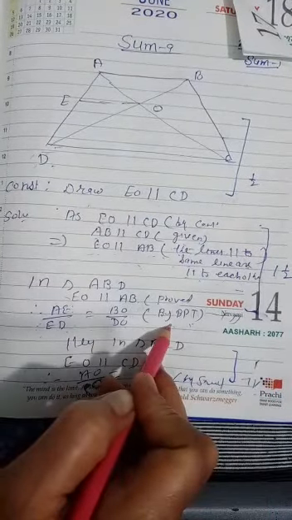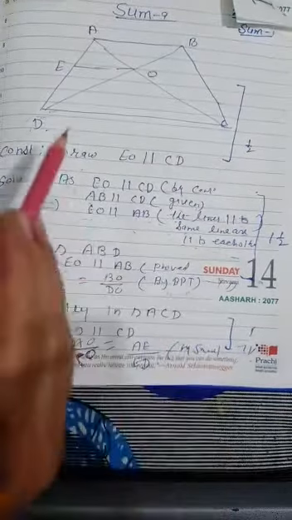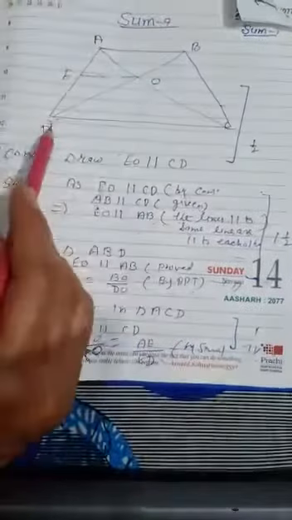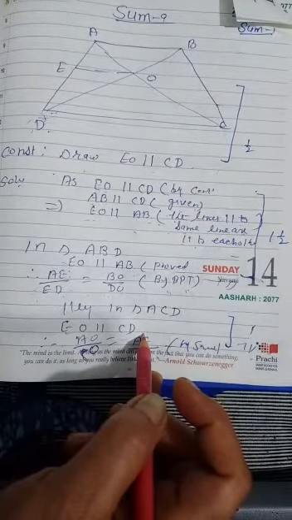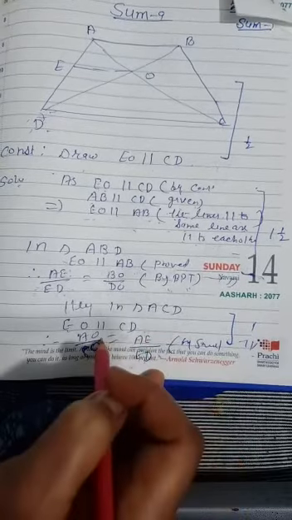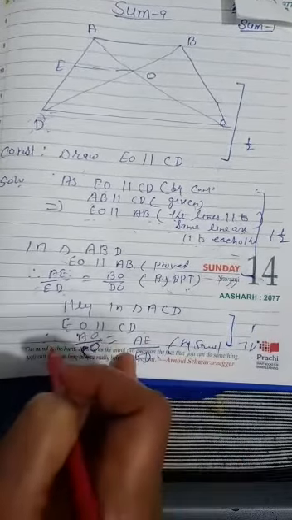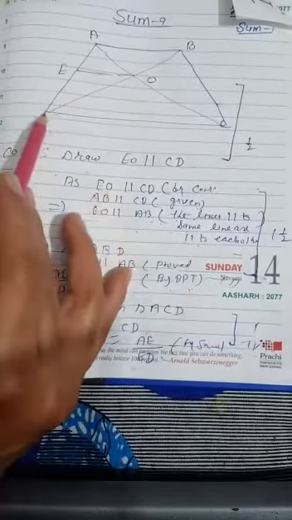Now similarly, take triangle ACD. In triangle ACD, EO is parallel to CD. Again take the ratio of corresponding sides by BPT. That will become AO upon OC, which is equal to AE upon ED.